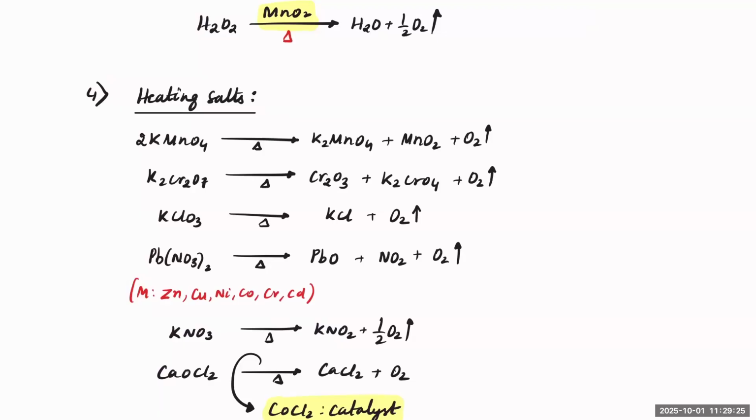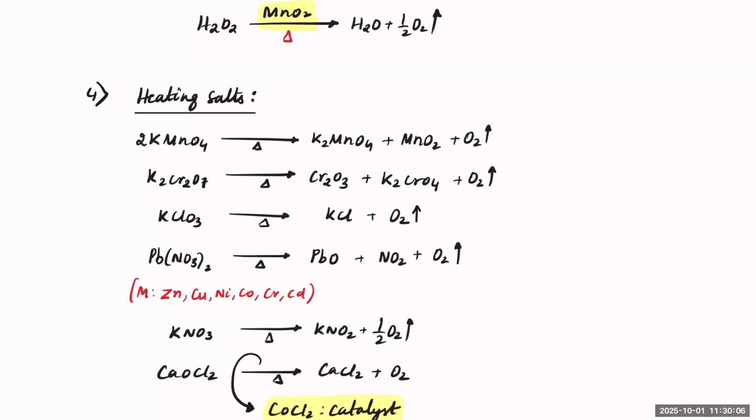Next, heating salts. Any higher oxygen containing salts, KMnO4, K2Cr2O7, KClO3, lead nitrate, and so on. In fact, all nitrates. KMnO4 will convert into K2MnO4, MnO2 as a black precipitate, and then O2 gas will be released. K2Cr2O7 converts to Cr2O3, K2CrO4, and O2 will be released. KClO3 becomes KCl plus O2, and lead nitrate will become PbO, NO2, and O2. These are all heating effects, which we have encountered already in salt analysis.